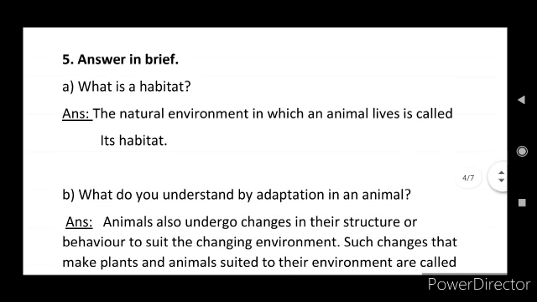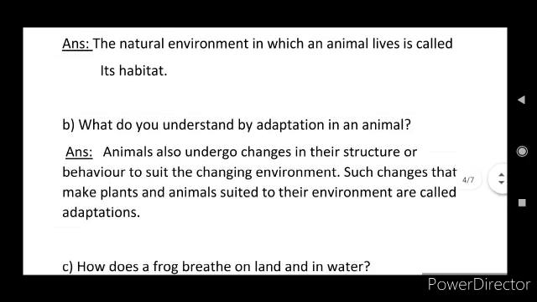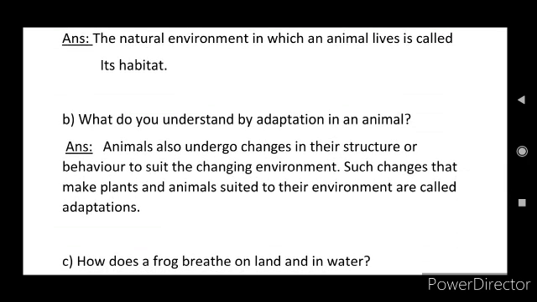And next, main answer in brief. In that A question, what is a habitat? So the answer is: the natural environment in which an animal lives is called its habitat. And next, B question: what do you understand by adaptation in an animal? Answer: animals also undergo changes in their structure or behavior to suit the changing environment. Such changes that make plants and animals suited to their environment are called adaptations.